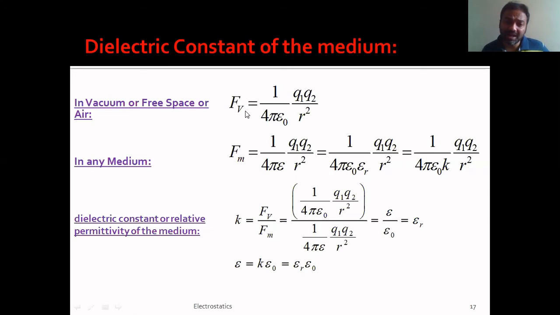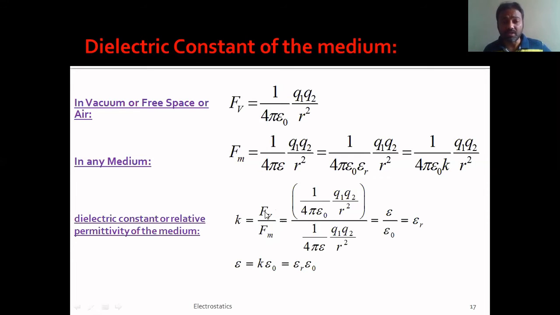So if you divide Fv by Fm, you get the dielectric constant. The dielectric constant of a medium is defined as the ratio of the force between a system of charges in vacuum to the force between the same system of charges in some other medium. So this we call the dielectric constant. I hope it is clear. The dielectric constant is the ratio of Fv to Fm. What is Fv and what is Fm? I explained already.